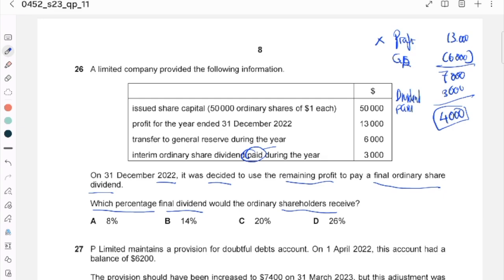Okay, so the question is which percentage final dividend. So you have to divide 4,000 by the total share capital. The total share capital is 50,000, times 100%, and it becomes 8%. So the answer is A.